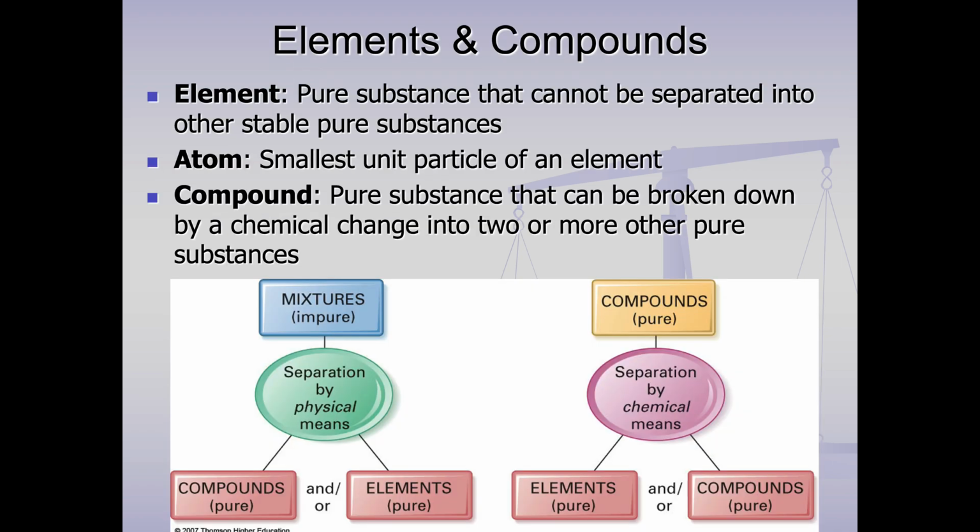All right, so just as a review, right? An element is one thing made from one thing. The smallest piece of an element is called an atom. A compound is one thing, but it's made from more than one thing. And a mixture is just a bunch of stuff in the same container.